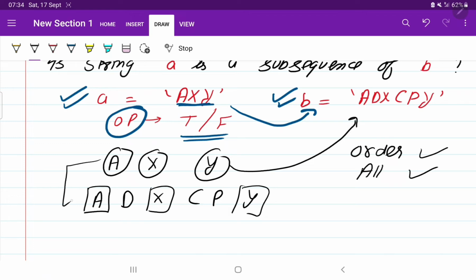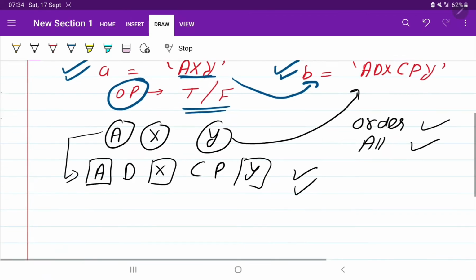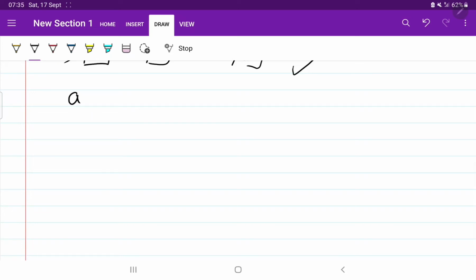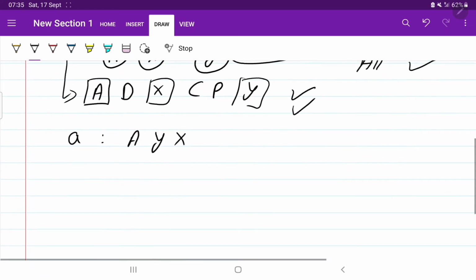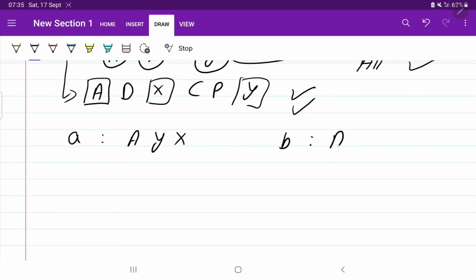It means A is a subsequence of B. Perfect. Suppose I change the question, instead of giving A X Y, I give A Y X, and string B is the same, A D X C B Y.